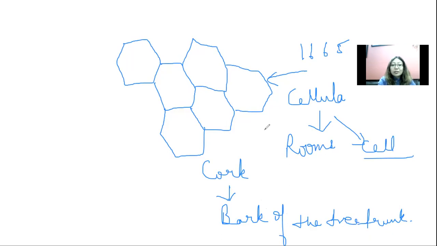He observed only the boundaries, the outer structure of that particular cork. It reminded him of the room-like structures he had seen in monasteries, in which nuns and monks lived, or cells that were also used by prisoners of that time. So that's why he named it a cell. This way the cell was discovered.